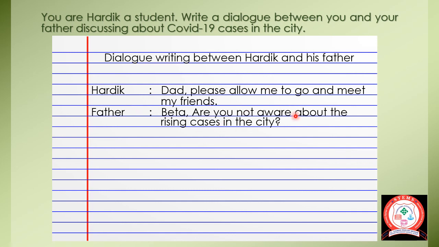This is just a start, and if you want to add more, see, it is of 4 marks. So there should be minimum 4 dialogues of Hardik and 4 dialogues of the father. Okay, 4 dialogues of Hardik and 4 dialogues of the father. This is one, this is two. You can continue writing it.